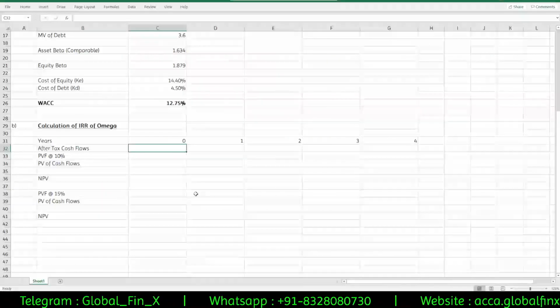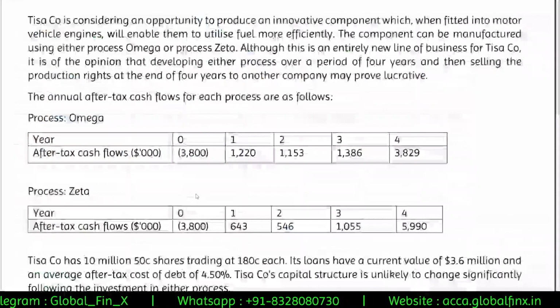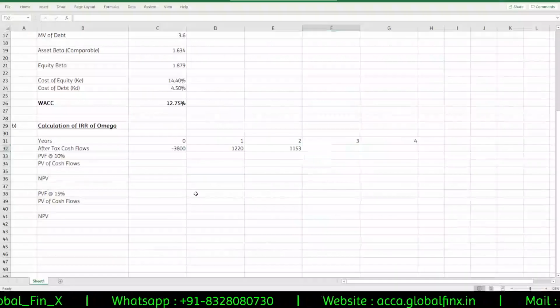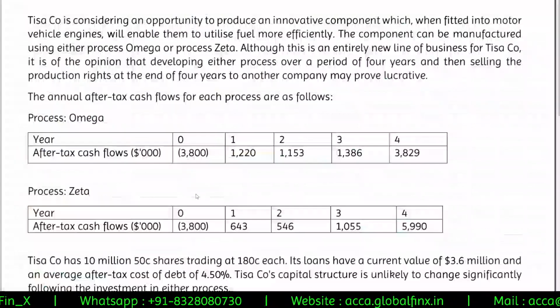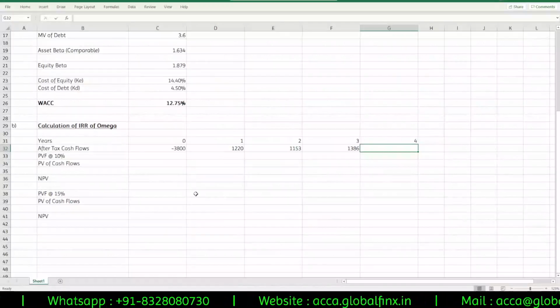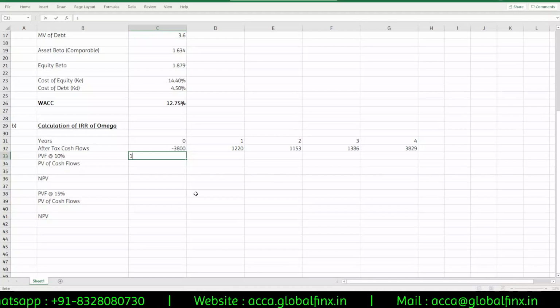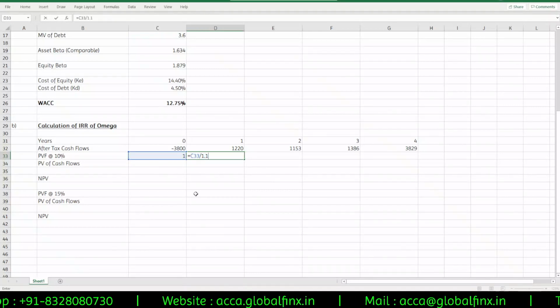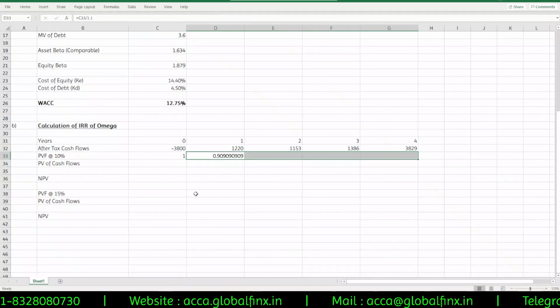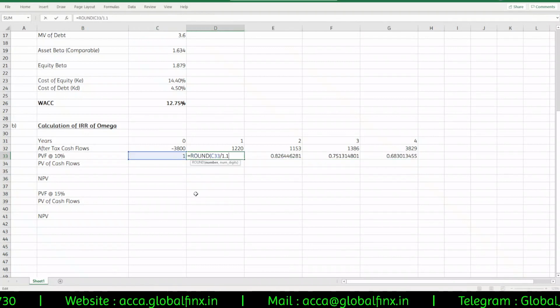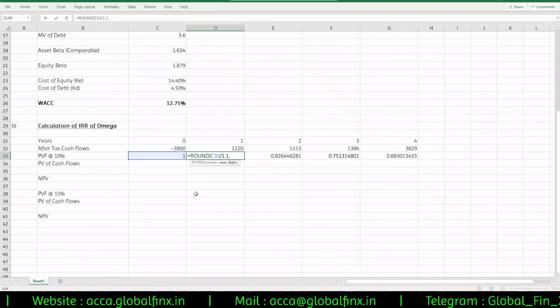After tax cash flows minus 3800, 1220, 1153, 1386 and 3829. Okay, PVF at 10%, 1 by 1.1, but just for the sake of it I'll round down to 4 digits.